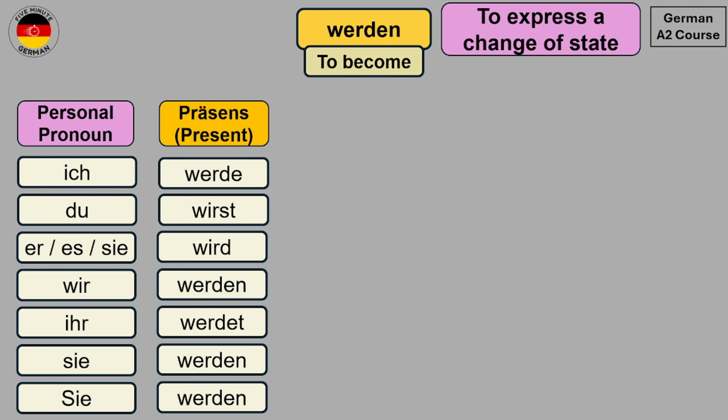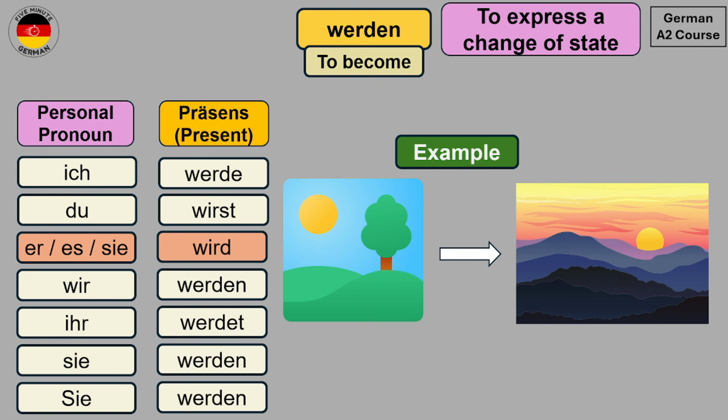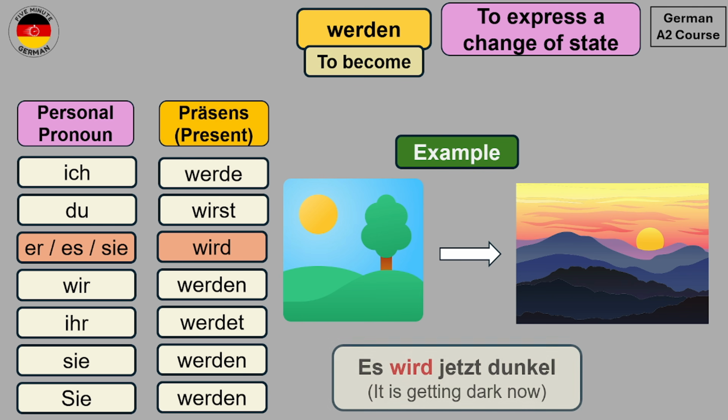Now let's take a look at an example with the third person singular, which is es wird. Now suppose it is daytime where the sun is shining and it is bright everywhere. And after some time, the sun starts to set. So it is now becoming dark. This is a change of state which is happening from light to dark. So we can describe this change of state using werden as: Es wird jetzt dunkel. It is getting dark now.